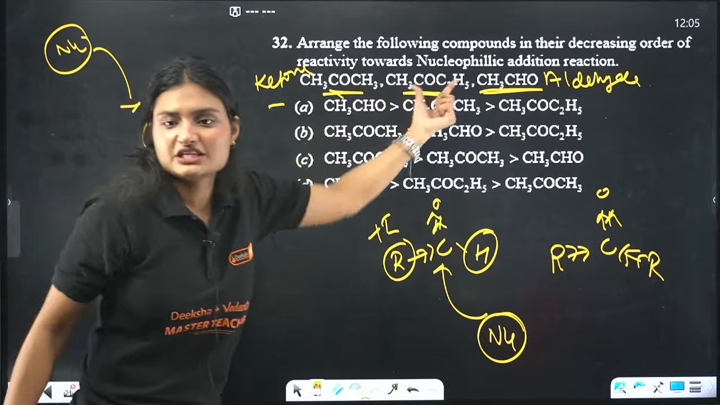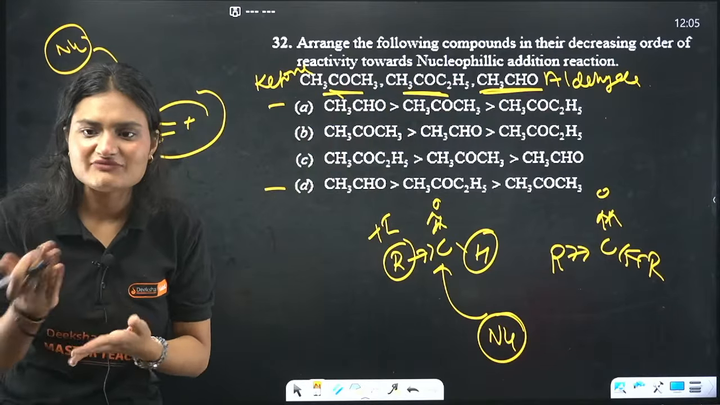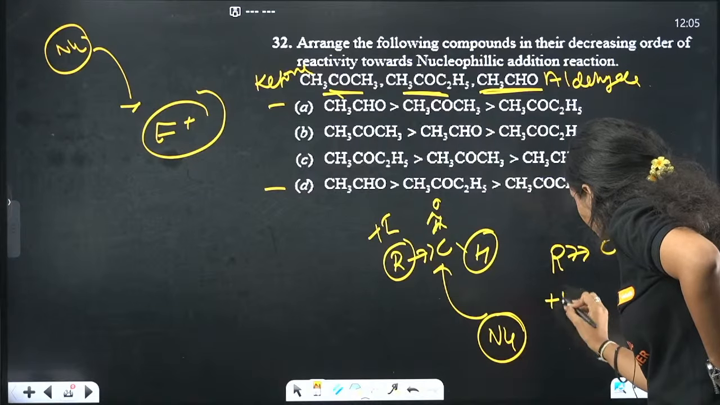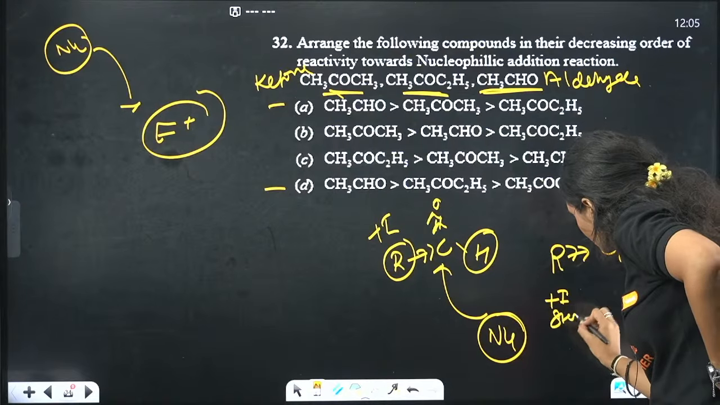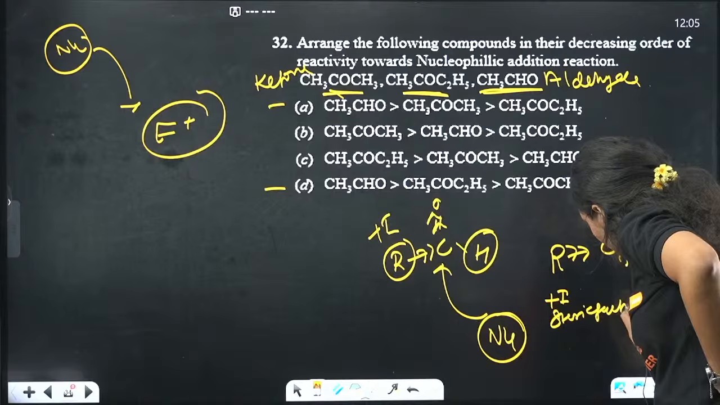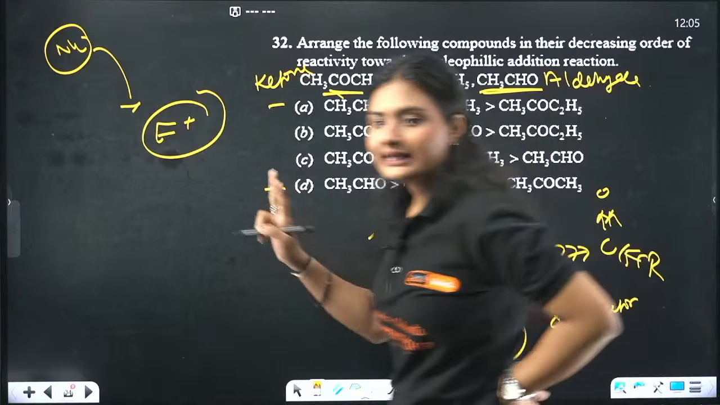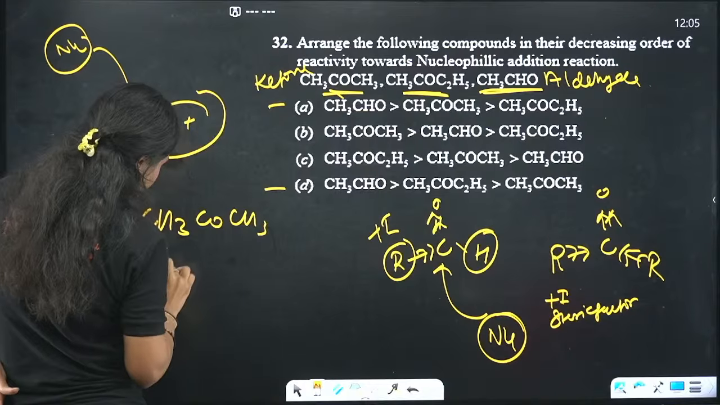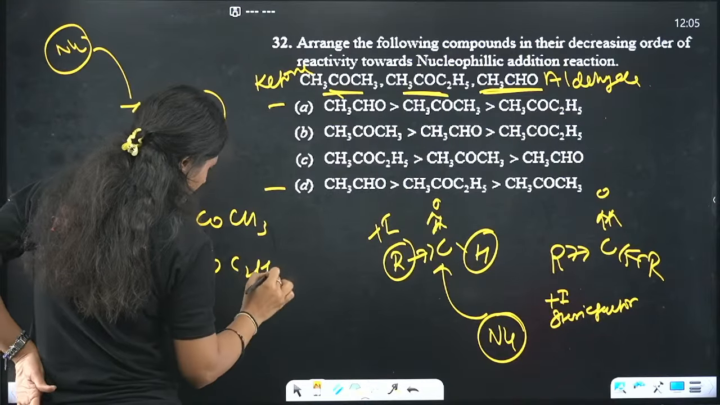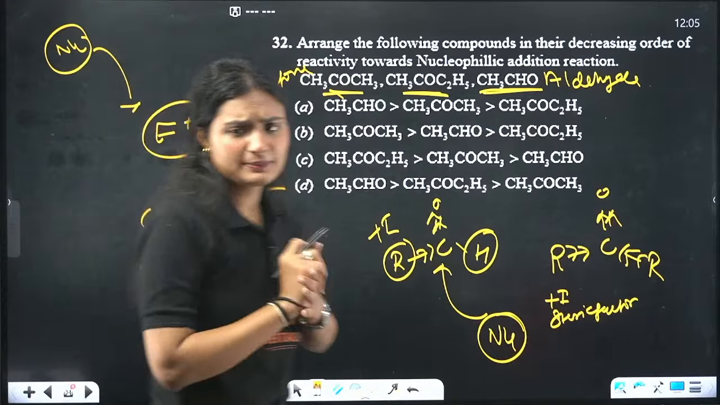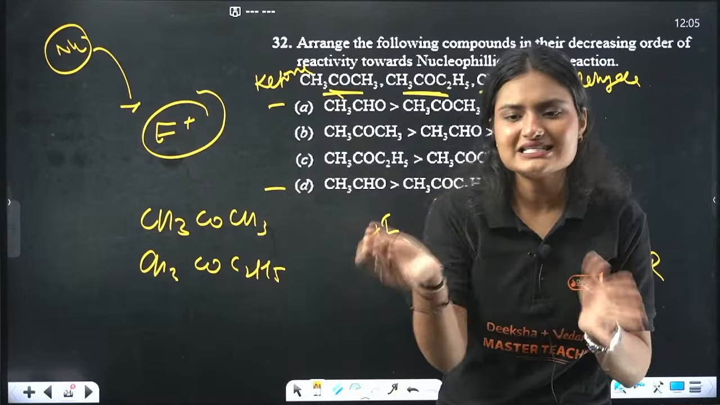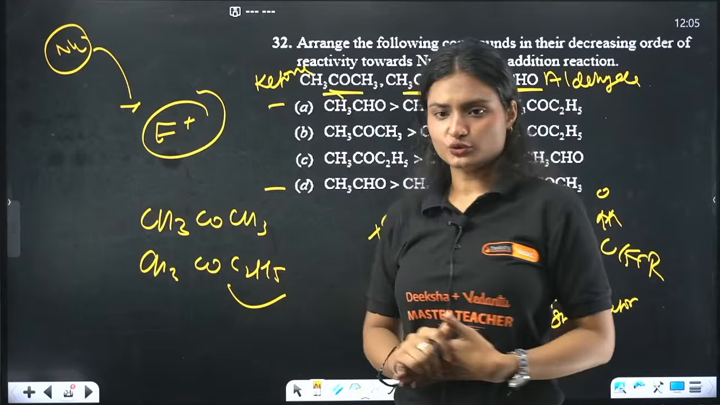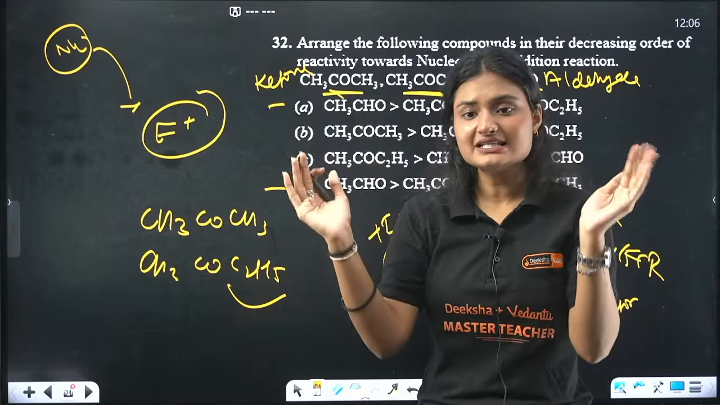Now in between these two also some factors are there. Two factors exactly. The first one is your plus I effect and the second one is your steric factor. Now in between we have CH3COCH3 and we have CH3COC2H5. Both have plus I, that is not an issue. Both are less electrophilic than aldehyde, that is also not an issue. But among these, this is a bigger group. That means the steric hindrance factor is there.